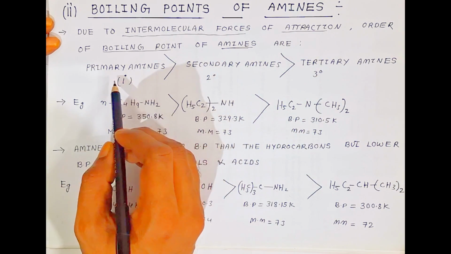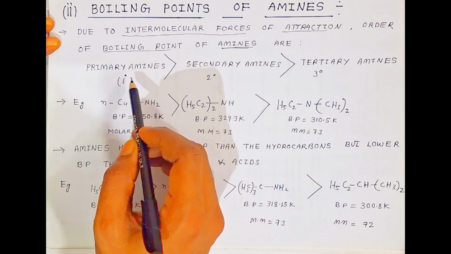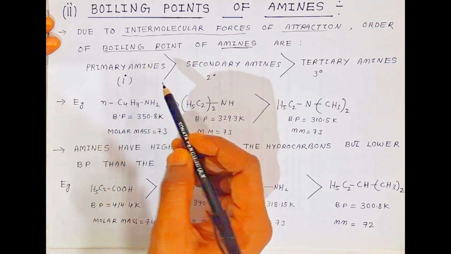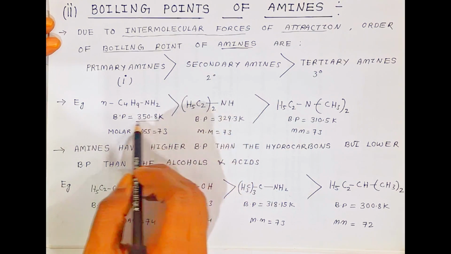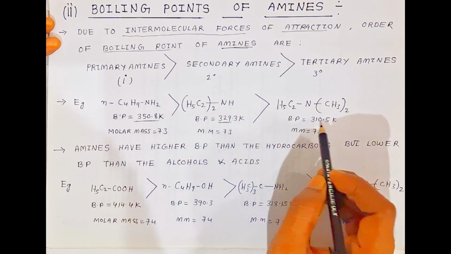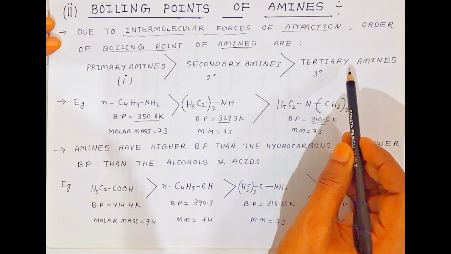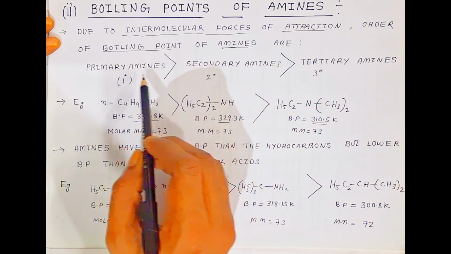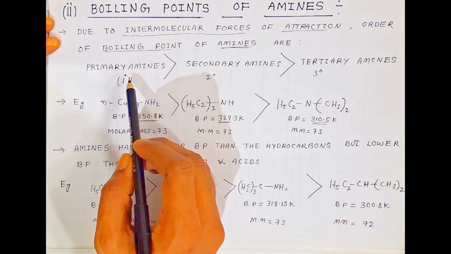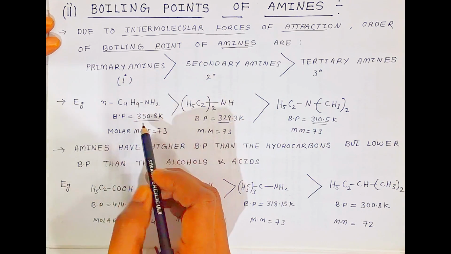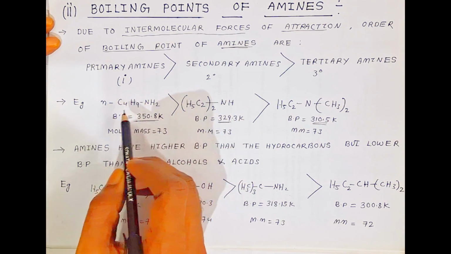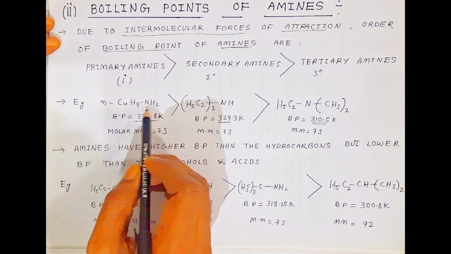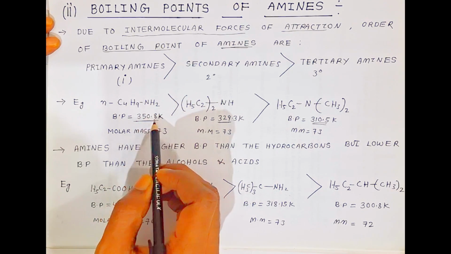So students, when you go from primary to tertiary amines, when you see the boiling point, for primary amine it is 350. See, the number goes on decreasing, understanding? So tertiary amines have the weakest boiling point. When you go from primary to tertiary, the boiling point decreases. Primary amines have a higher boiling point, 350. Here I have given the example, n-butylamine. The boiling point is 350 Kelvin.